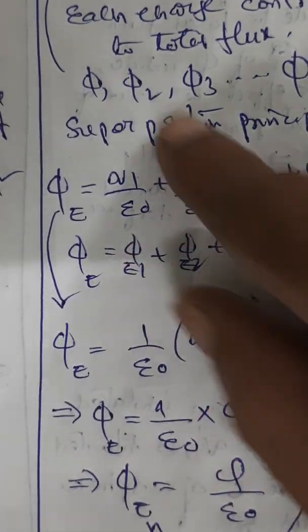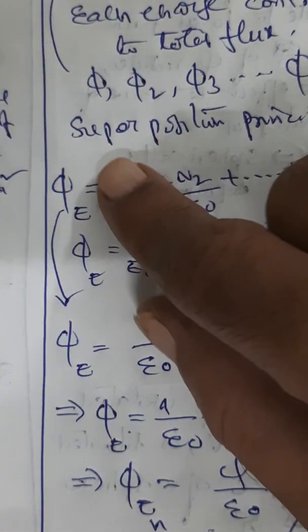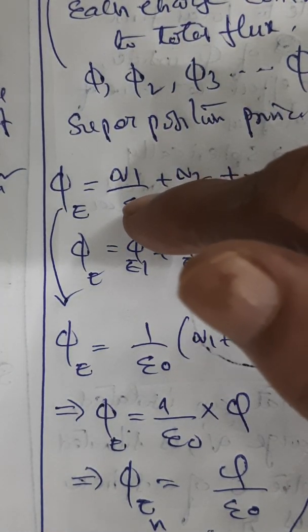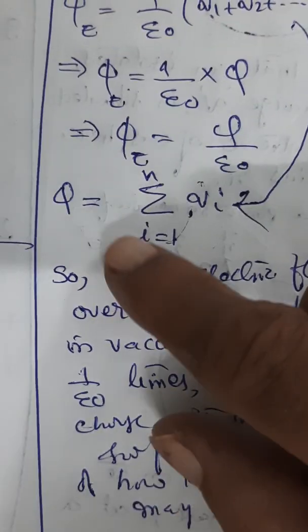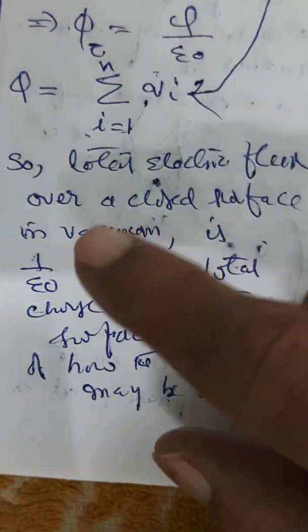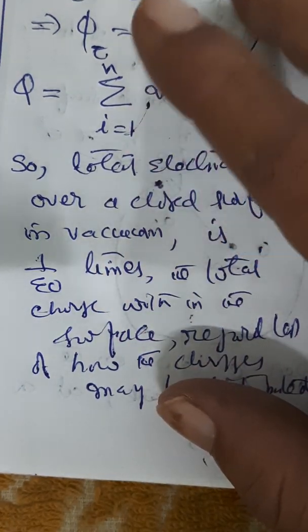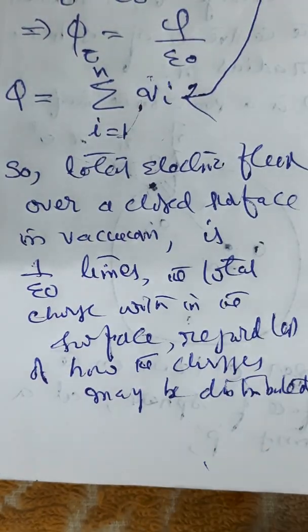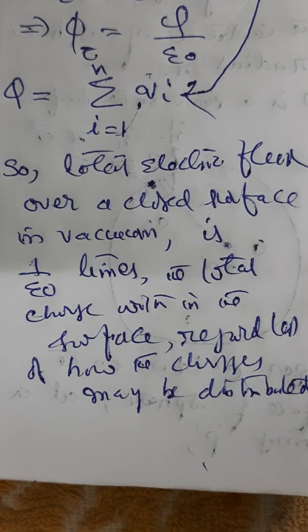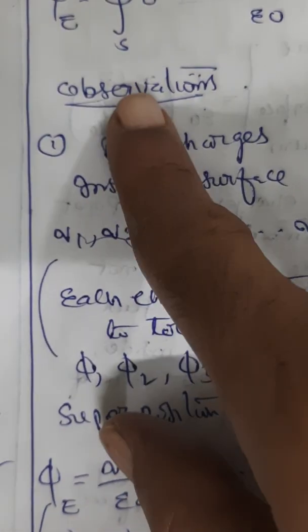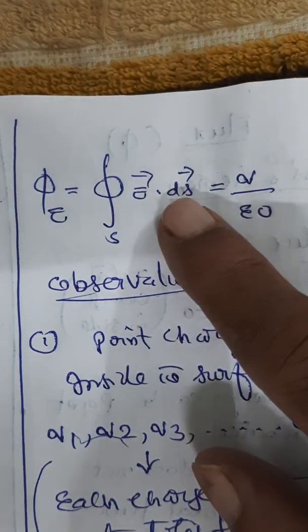What does it mean? It's an algebraic sum only, no? So all these charges can't sit at one place. They should get distributed across the surface, inside. Irrespective of their position of placing, the total flux is found to be constant only. Therefore, the location of the charge inside is immaterial. Where the charge is located doesn't have any effect on the surface integral. Clear? This is one type of understanding we can have as an observation from this equation.